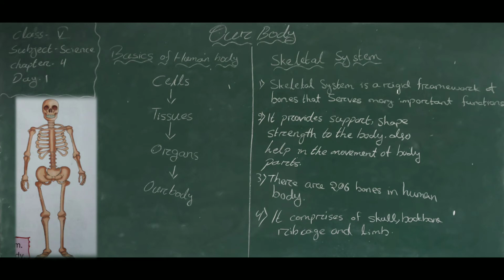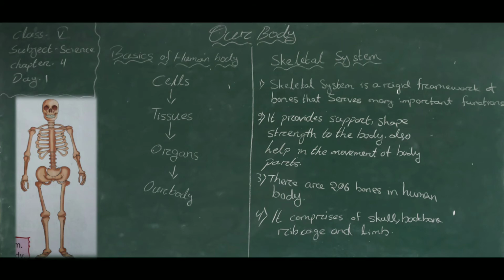So in adult age, there are 206 bones in our body. The skeletal system comprises the skull, backbone, ribcage, and limbs. Students, today we will discuss what the skull, backbone, ribcage, and limbs are. Okay?